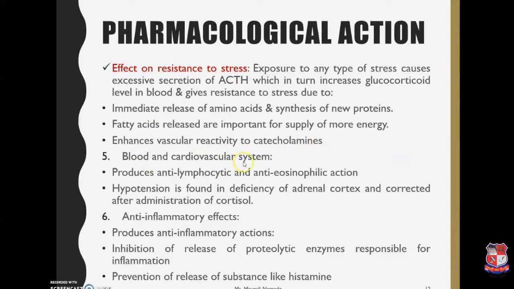For blood and cardiovascular system, it produces anti-lymphocytic and anti-eosinophilic action. Hypotension is found in deficiency of adrenal cortex and corrected after administration of cortisol.